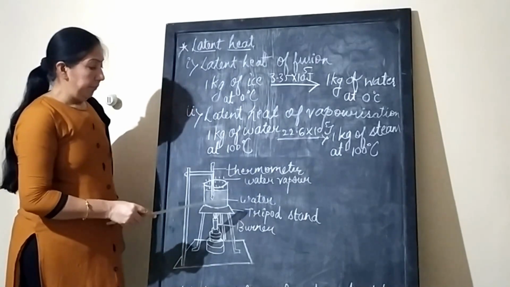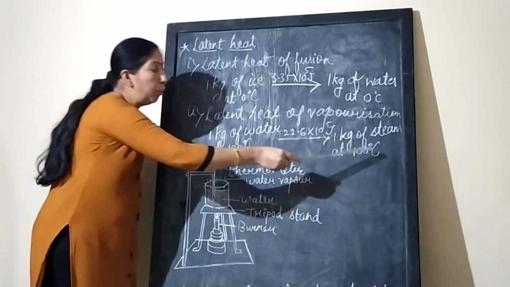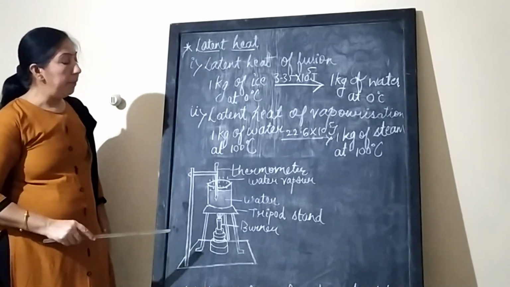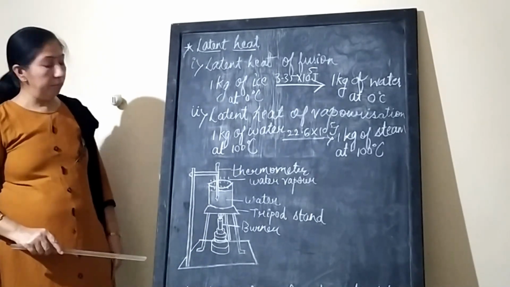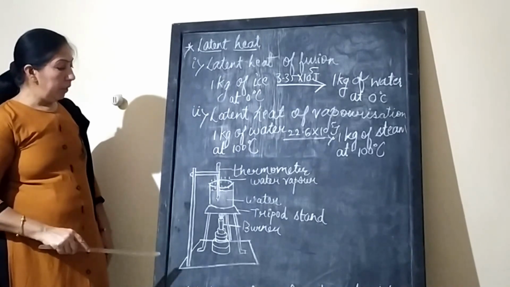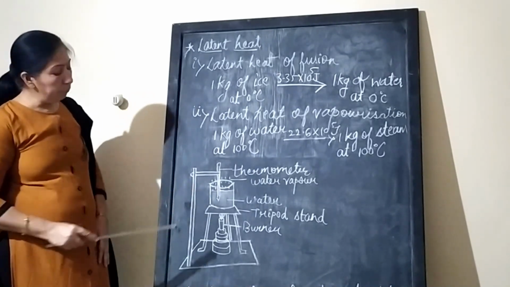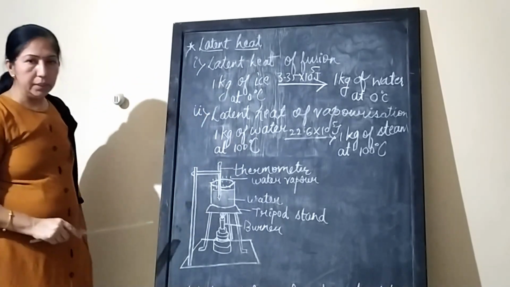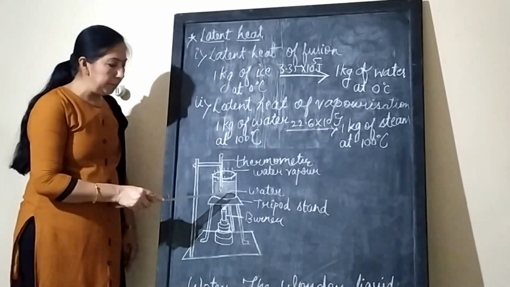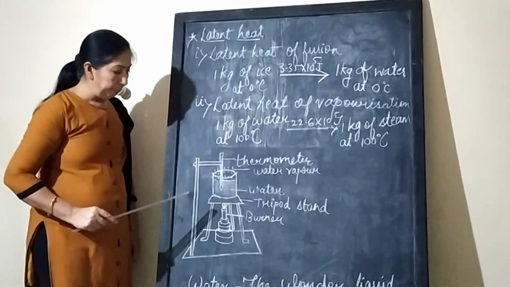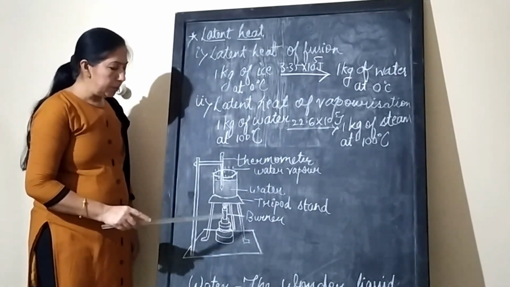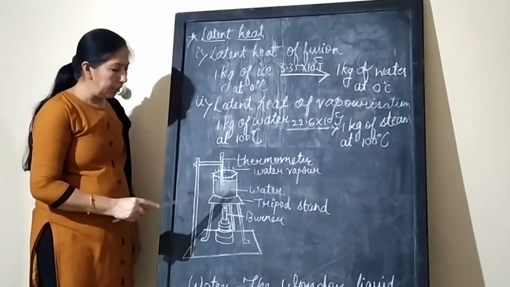Now, it is said that steam is more effective than boiling water. Why? Because of latent heat of vaporization. Now, instead of water, if we take ice pieces, then latent heat of fusion takes place. Suppose I am taking ice cubes and slowly and gradually you start giving a little heat.